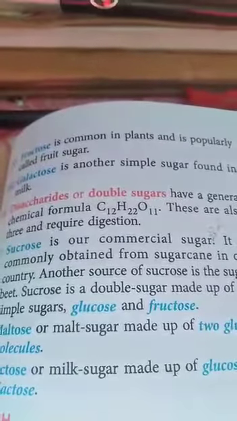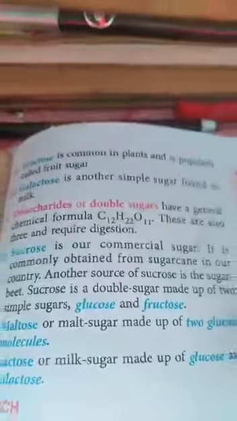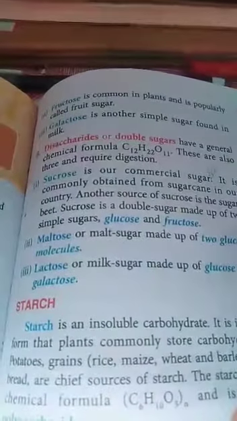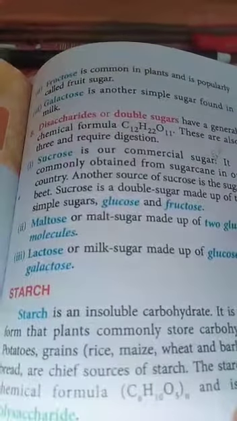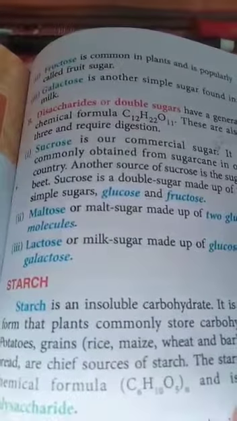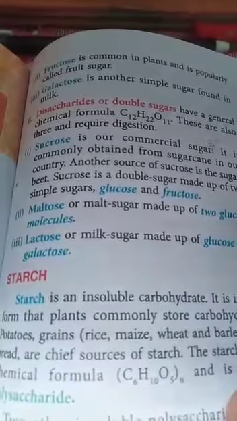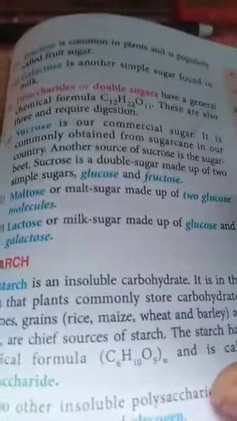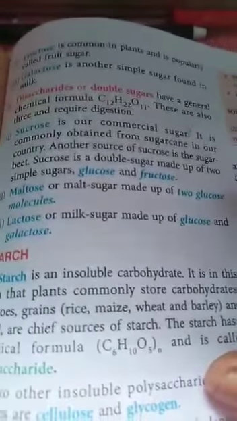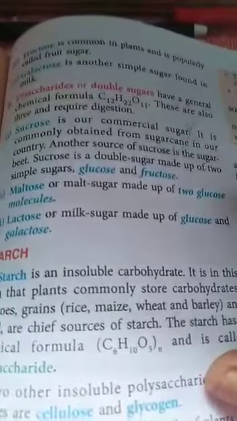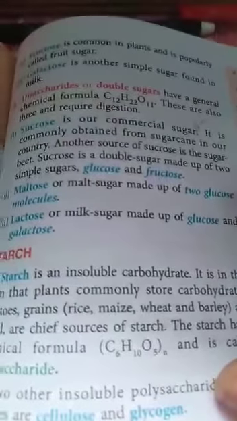Sucrose is the name given to the commercial sugar or chini that we use in our coffee, tea and other drinks. Sucrose is made up of 2 sugar molecules, 1 glucose molecule and 1 fructose molecule. It is mainly obtained from cane sugar and also from beetroot. The second example of a disaccharide is maltose, made of 2 glucose molecules together. The third example is lactose, milk sugar, made up of glucose and galactose.